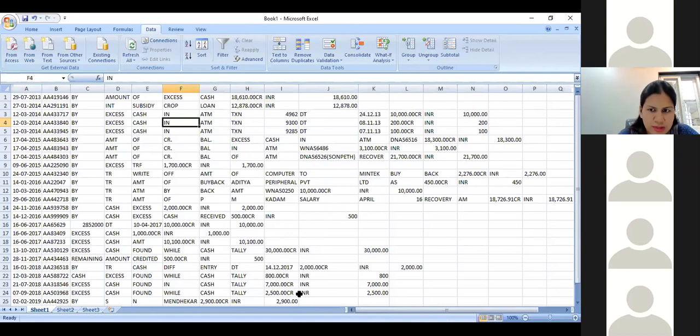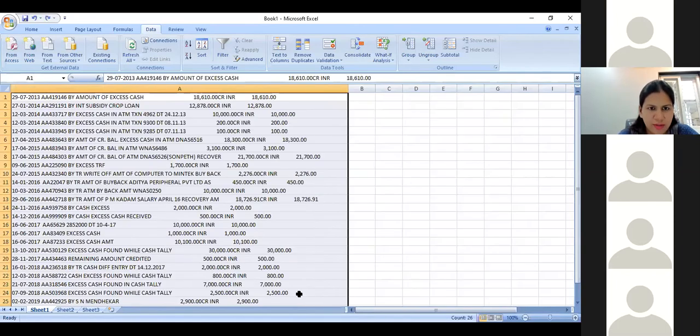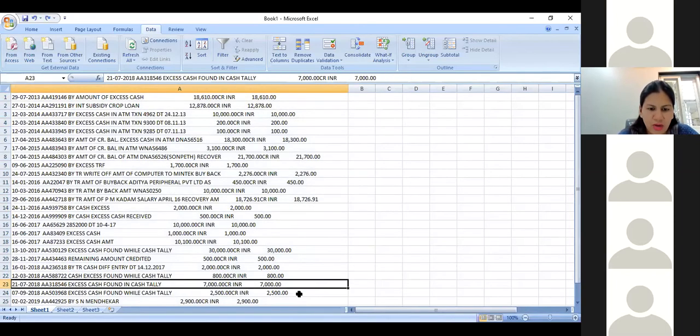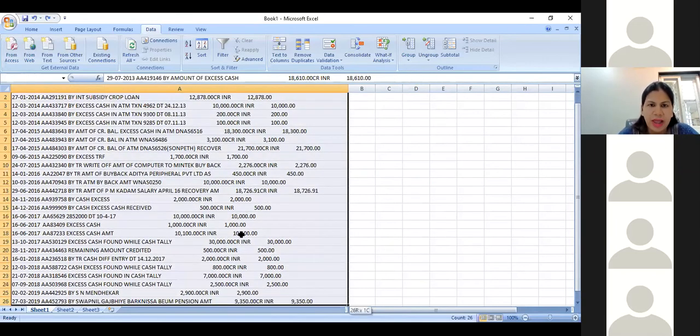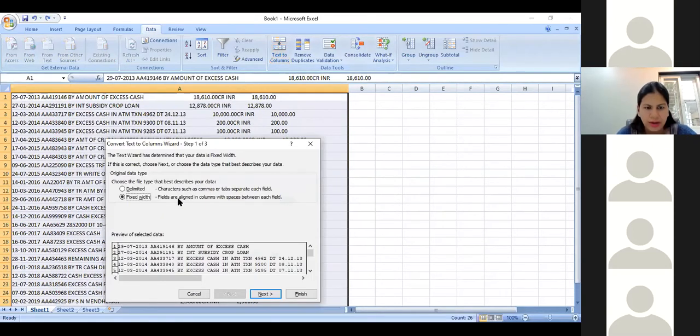I do a Control Z to move the data to its original view, which is the copied bank statement. I again select the entire data and then go to text to columns and say fixed width. Now fixed width, as you can read here, is for columns which have proper spacing. I say next.